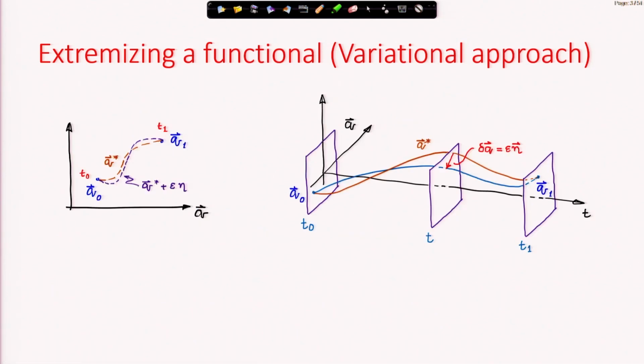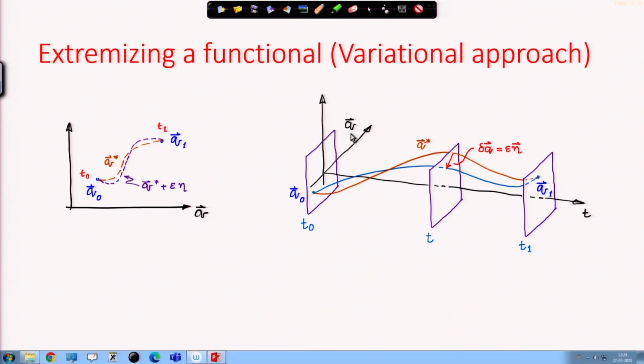Let us visualize this in another way. Our generalized coordinate space, the configuration space, which is the space of the generalized coordinates, is sitting here, and as the system is evolving over time, I extend the time axis, and there are copies of this configuration space moving with time. At time t equal to t 0, I know this configuration fixed. At time t equal to t 1, I know this configuration fixed.